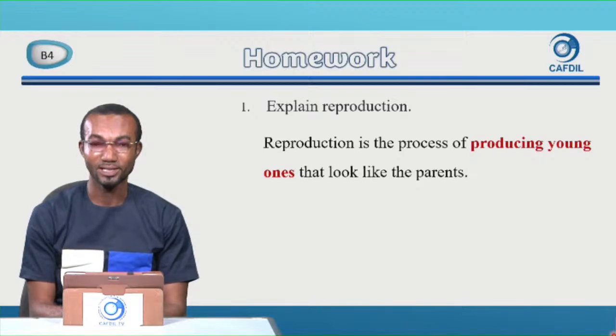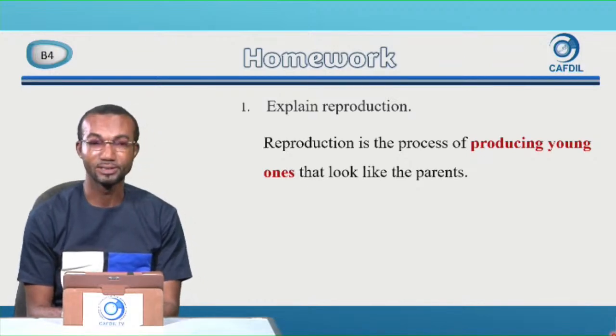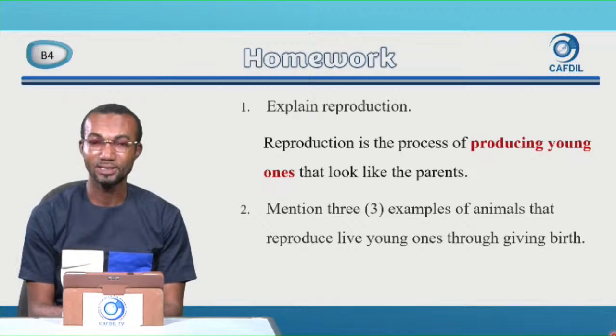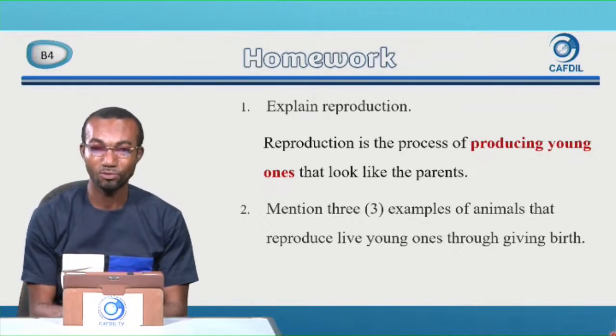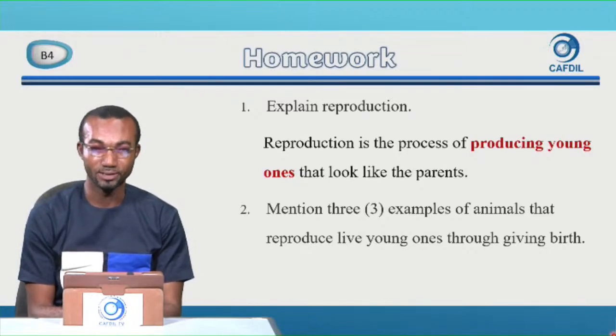1. Explain reproduction. Reproduction is the process of producing young ones that look like the parents. 2.